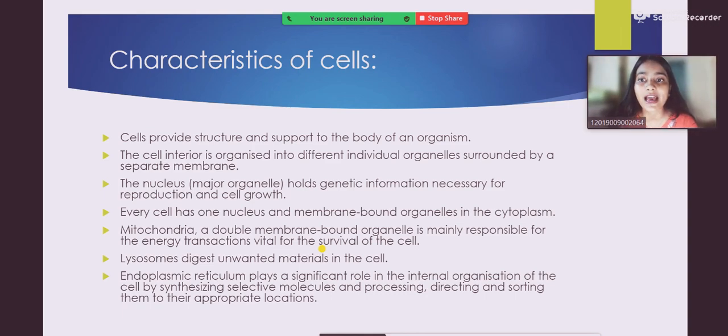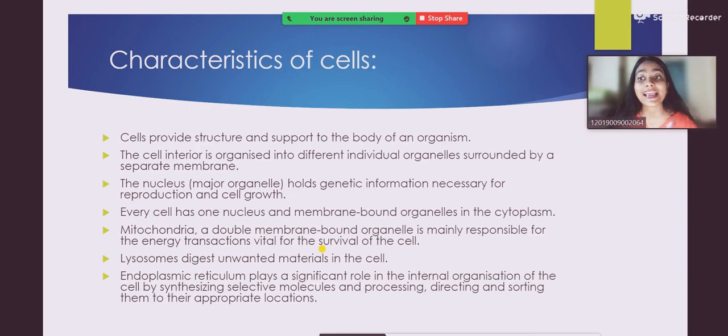At last we have the endoplasmic reticulum. What is its function? It plays a significant role in the internal organization of the cell by synthesizing selective molecules and processing, directing and sorting them to their appropriate location.